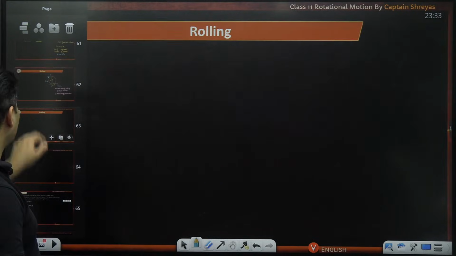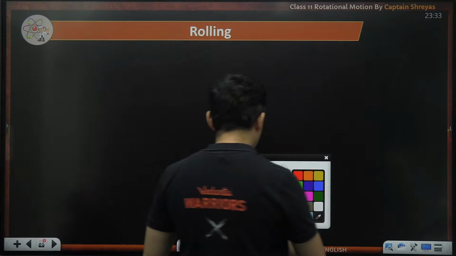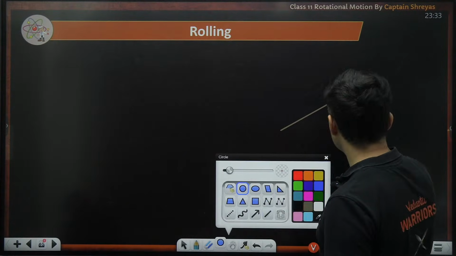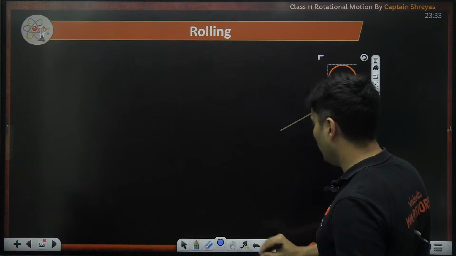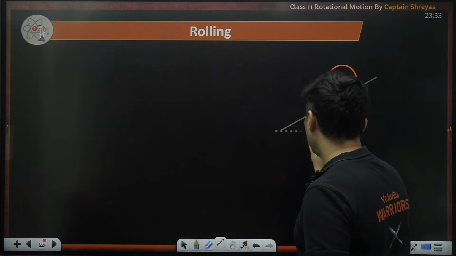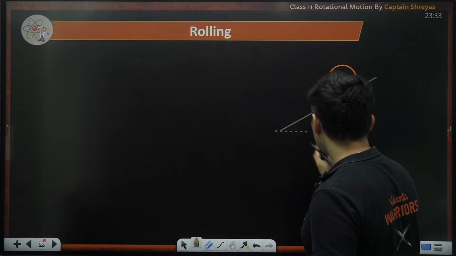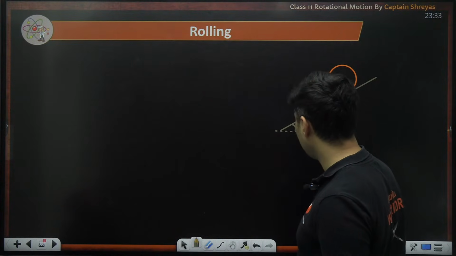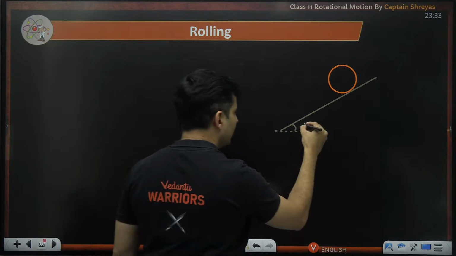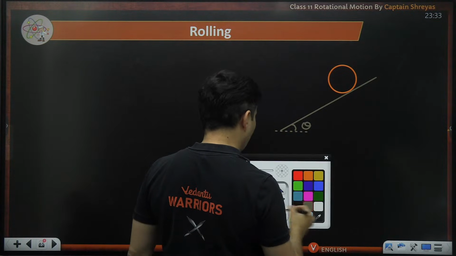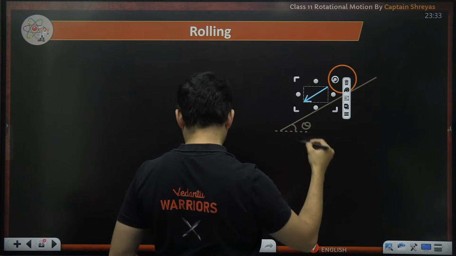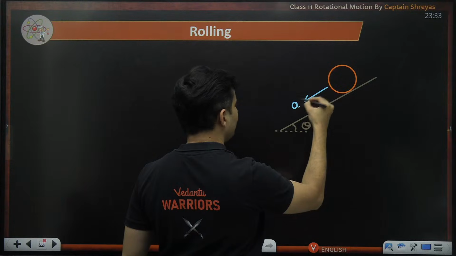Now, the last thing about rolling is when you have an inclined plane, and there is a formula for it which you should know along with the free body diagram. This inclined plane is making some angle theta over here, and this body will start accelerating down like this.